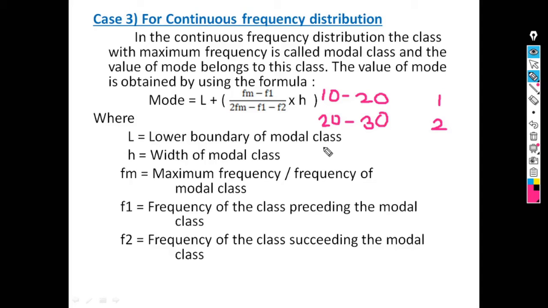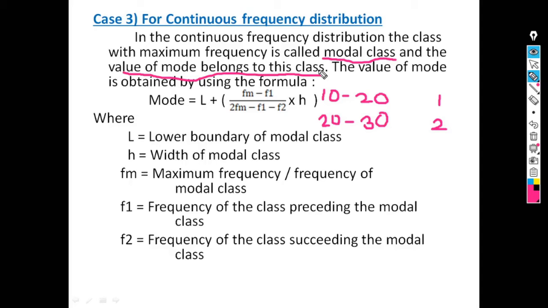For a continuous frequency distribution, the class with maximum frequency is called the modal class. For finding the mode, first we have to identify the modal class, which is the class having the maximum frequency, and the value of mode belongs to this class. So you can check whether your answer is right or wrong. If your answer belongs to that class, then your answer is right, otherwise it is wrong.